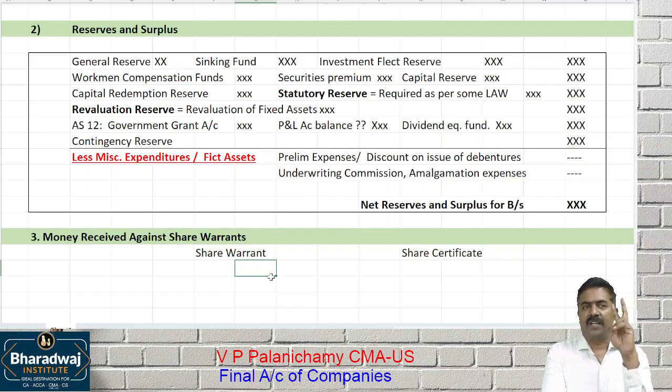So shareholders' funds has two items. What is the first one? Share capital. Second one is which one? Reserves and surplus. Knowledge of this will be helpful in your financial management subject also. You will work out return on shareholders' funds, like net profit divided by shareholders' funds into 100. That time you require the knowledge of shareholders' funds also.